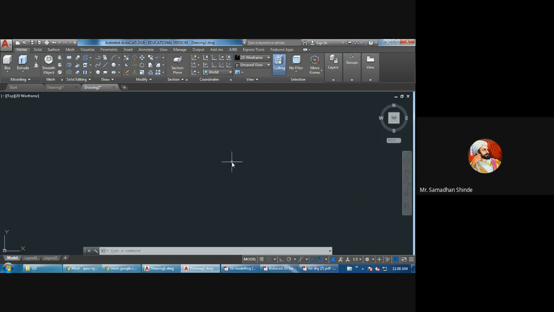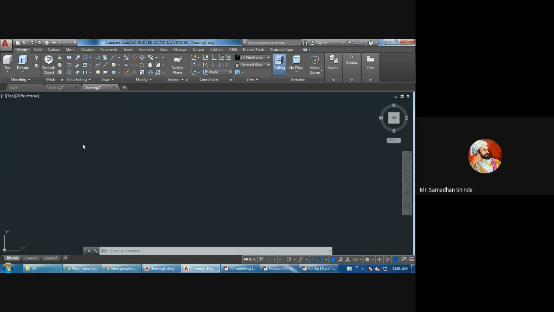Now, in 2D we were drawing line, circle, polyline, maybe polygon, rectangle, ellipse, etc. Here also, some basic entities are there which can be drawn easily. Here also the same thing is there. Once you are perfect in 2D, 3D is very easy, because the 2D drawing only you have to convert into 3D. It's not like the 3D drawing can be completed as it is in 3D. So which are the basic primitives, basic objects, which we can draw.